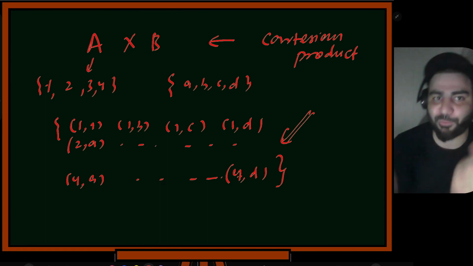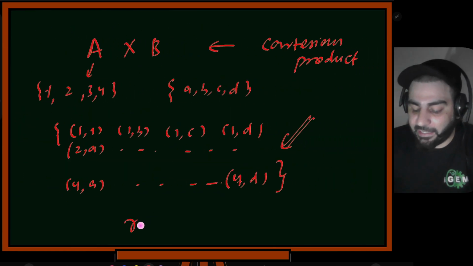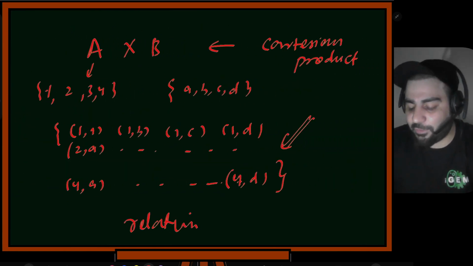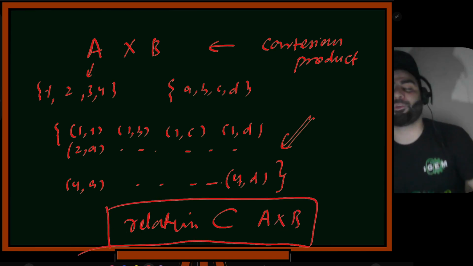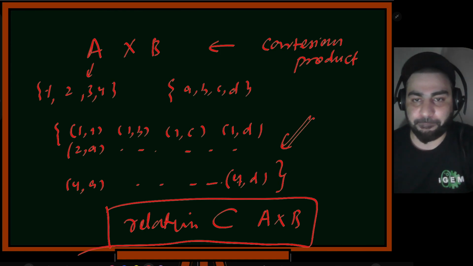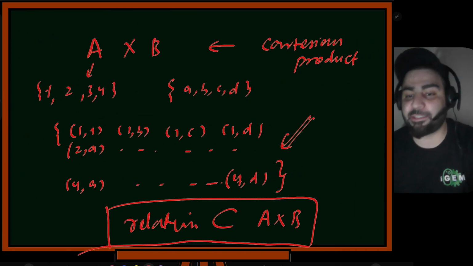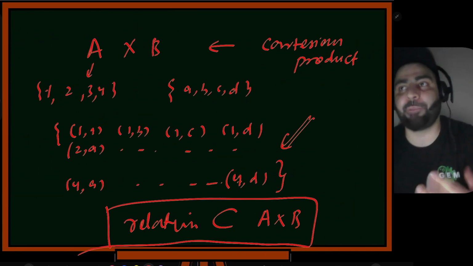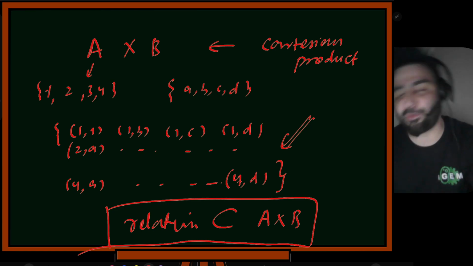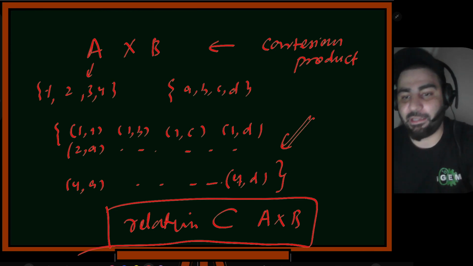Now coming back to maths. How do I define a relation? Can I say that a relation is a subset of the Cartesian product? How many of you agree on this point? I can say that a relation is a subset of the Cartesian product, because I can define any relation, but in the Cartesian product I have defined every possible mapping. I have defined 1 to A, 1 to B, 1 to C, 1 to D, similarly 2 to A, 2 to B, 2 to C, 2 to D.